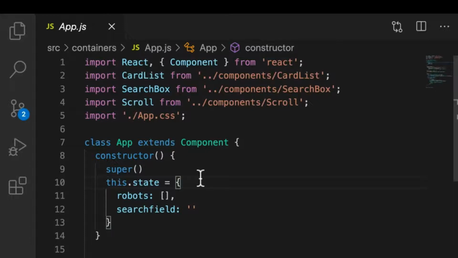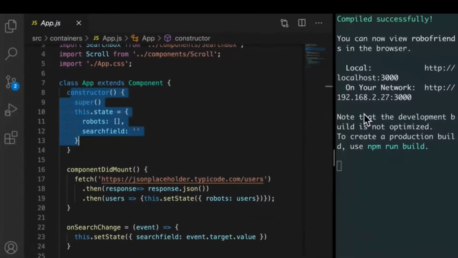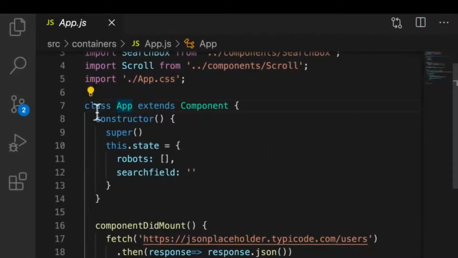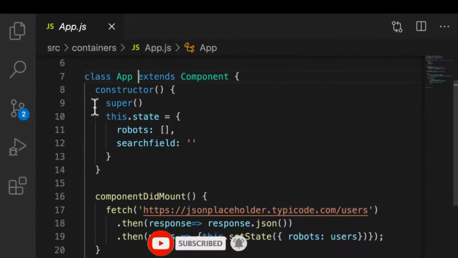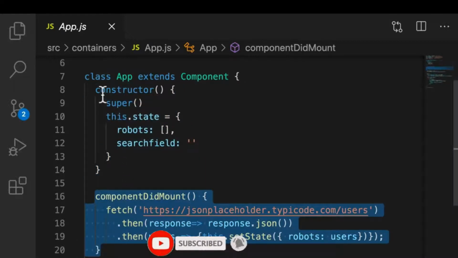So as an exercise, before we dive into the next video and I show you how we can start converting this with hooks, I want you to go into the hook section of the React documentation and see if you can figure out how to keep this app the exact same way that it is. It still works. You can still search through your robot friends, but you convert this class app into a functional component. And instead of having things like constructor or componentDidMount, to just convert this all into using hooks.